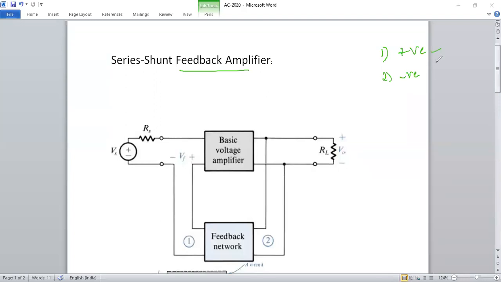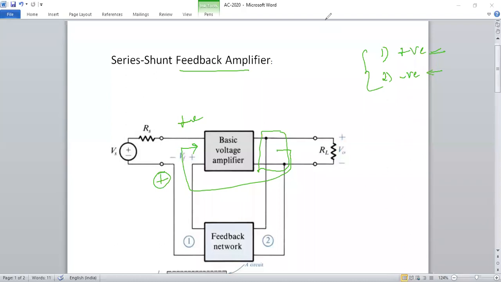So what is the difference between these two? Feedback amplifier means the output is influencing the input, and that is called feedback. In positive feedback, a sample of the output, called sampling of the output, is added with the input. If the sample of the output is added to the input, it is called positive feedback.